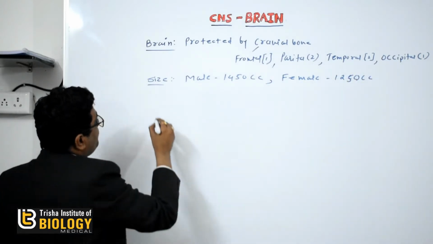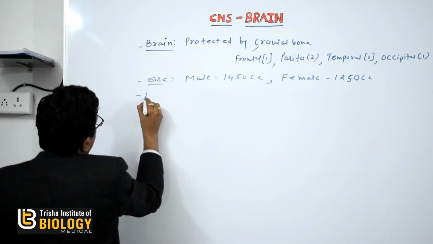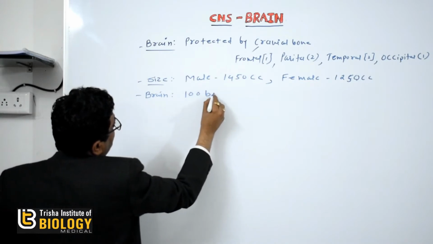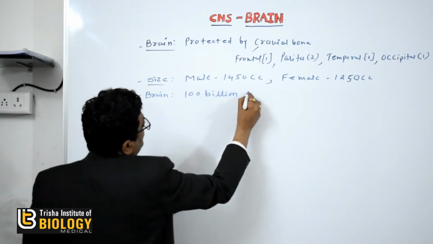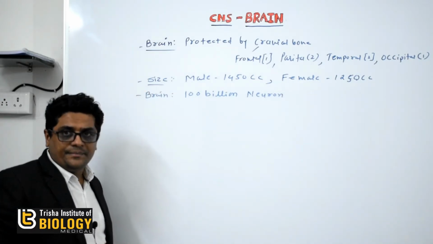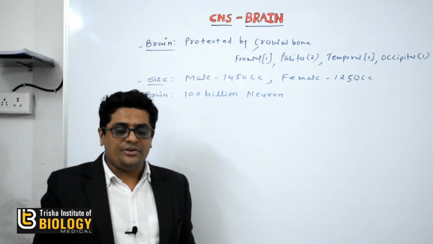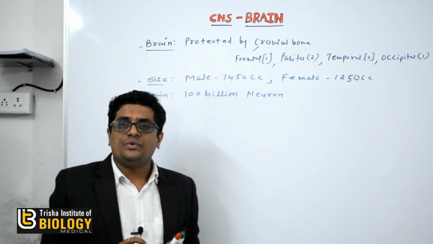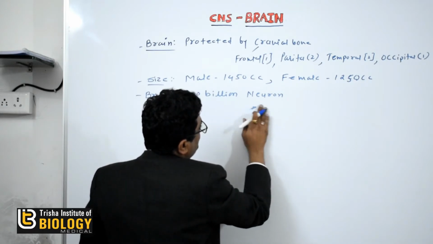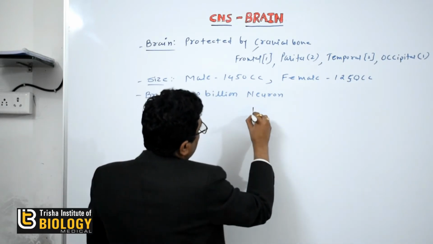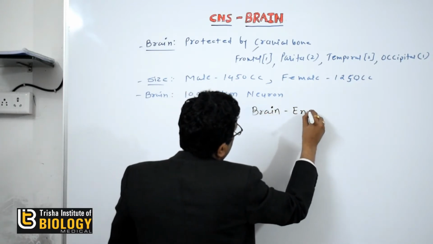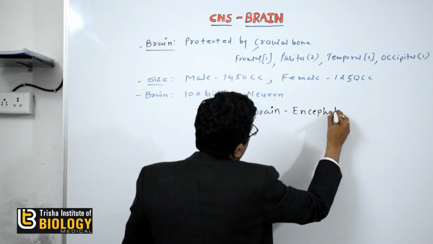Okay, then the brain has around 100 billion neurons present in the brain. Mainly brain is divided into two parts, and the brain is also known as the encephalon. So brain is known as the encephalon.